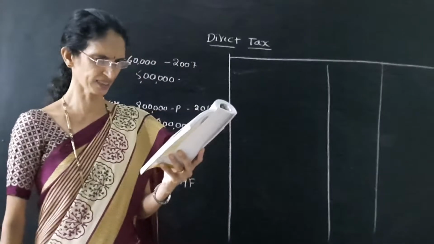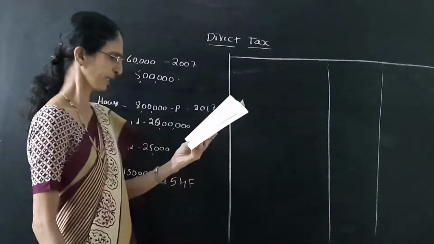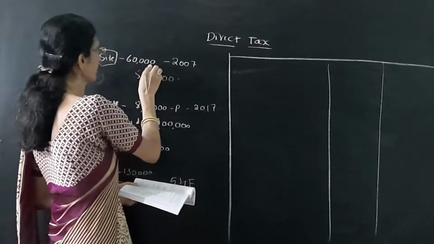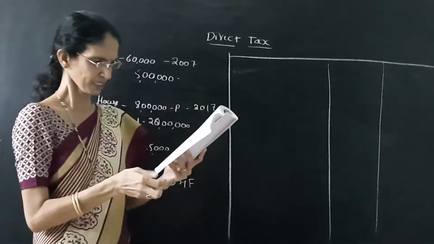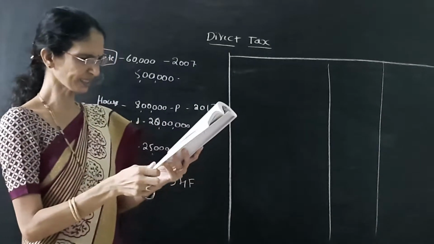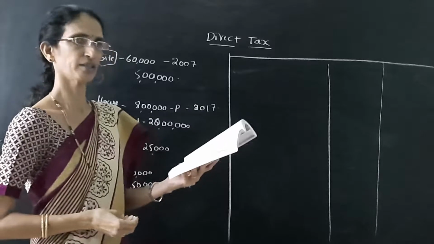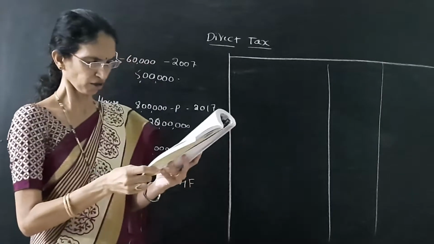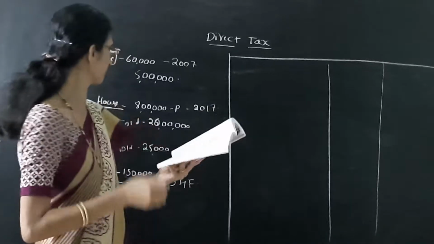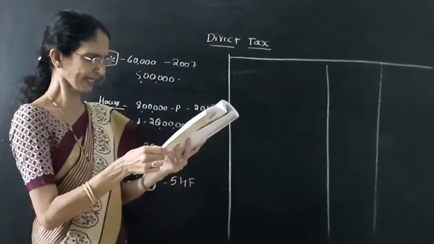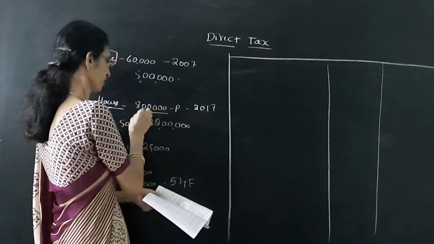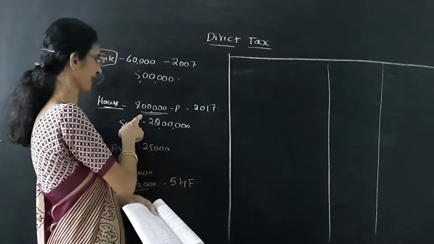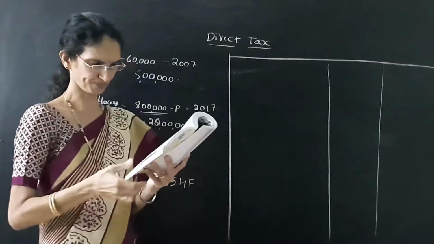Pawan purchased a site for rupees 60,000 in October 2007. He constructed a residential house on it, which was completed in 2017 at a cost of rupees 8 lakh.